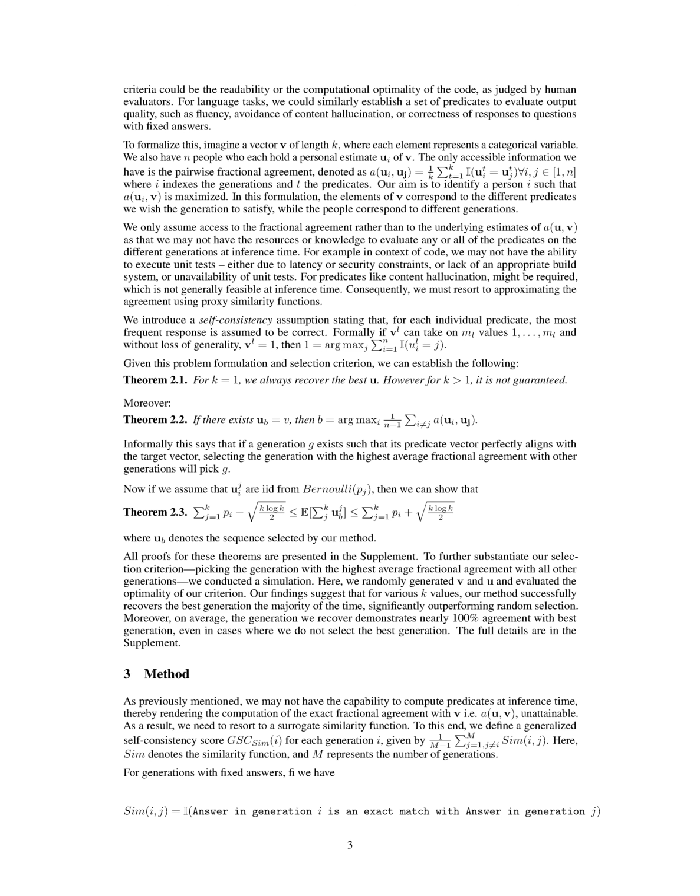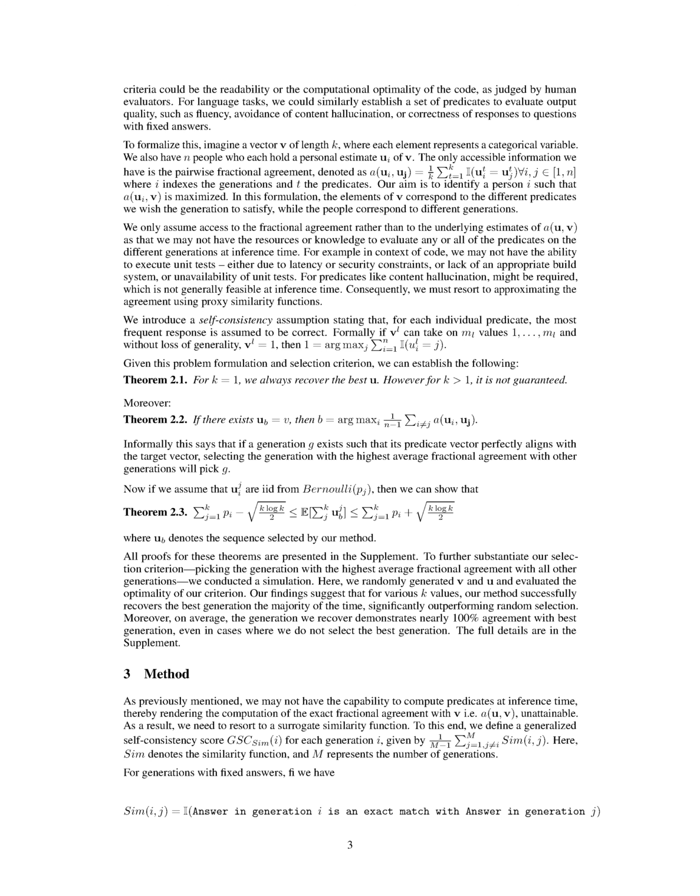Section 3: Method. As we've mentioned before, we might not always be able to calculate predicates at the time of inference, which makes it impossible to compute the exact fractional agreement with v, or a, u, v. Because of this, we need to use a substitute similarity function. We create a generalized self-consistency score, or GSC_sim, i, for each generation i. This score is calculated by taking the average of the similarity function, sim, across all generations except the current one.